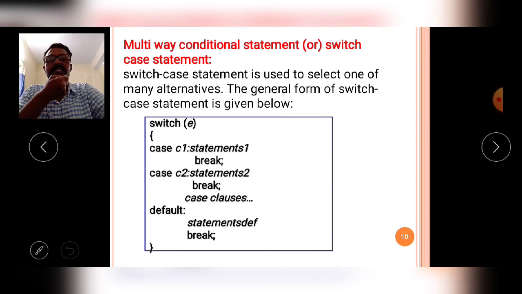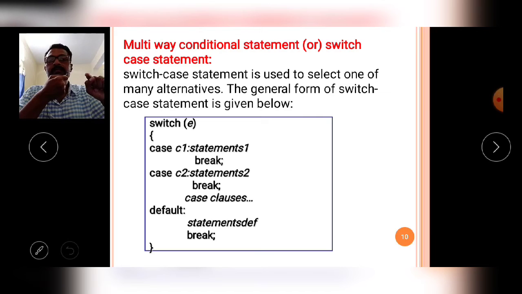Now last classification. Okay, multi-way conditional statement. Now we will discuss the multi-way conditional statement, that is the switch case statement in the C language. So already we know that C control statements are classified into 4 types. First one is conditional control statements. Second one is looping control statements. Third one is jumping control statements. Fourth one is multi-way conditional statement.